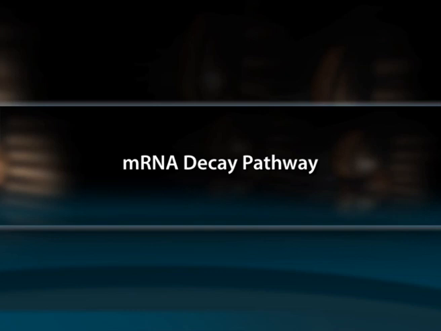mRNA decay pathway. The mRNA decay pathway is initiated by the removal of poly A tail. This disrupts the translation initiation complex and allows the degradative enzymes to access the 5' cap and remaining RNA body. The decay pathways are divided into 1.